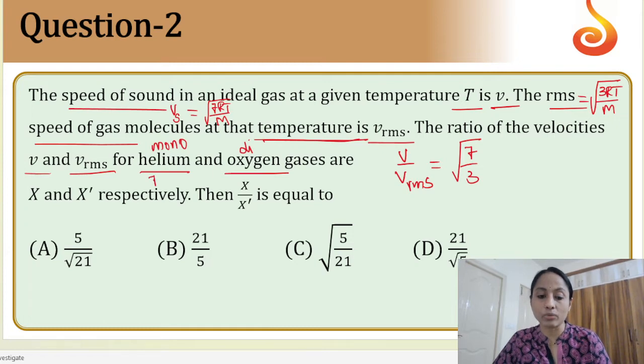So for a helium monoatomic gas, the gamma value is 5 by 3, and for a diatomic gas the gamma value is 7 by 5. So you just have to substitute the gamma values over here and you will get the answer. So the correct option would be option A. Hope you are clear with it. Now moving on to next.